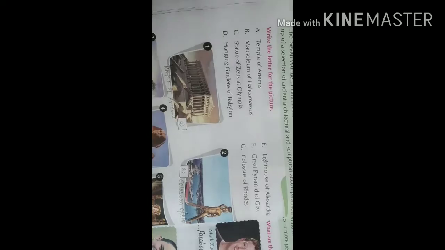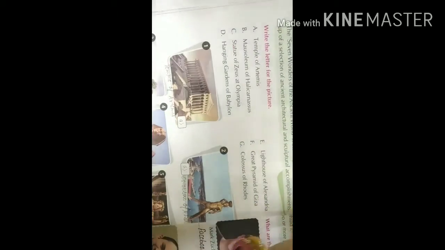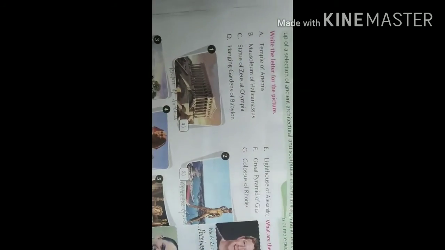Now next move to the page number 7. Sorry, not page number 7, lesson 7, page number 22. Okay. And this is the 7 wonders of the ancient world. Okay. Wonders means you know, children. This is the ancient world wonders.